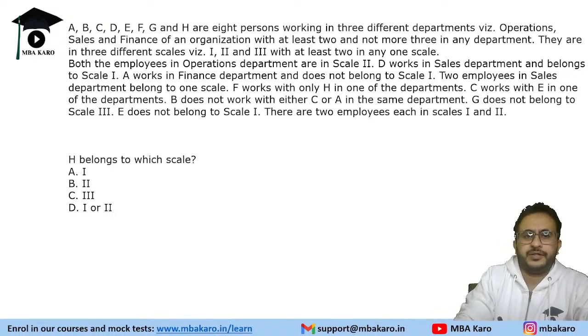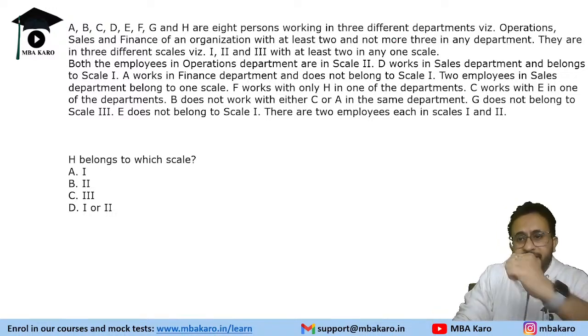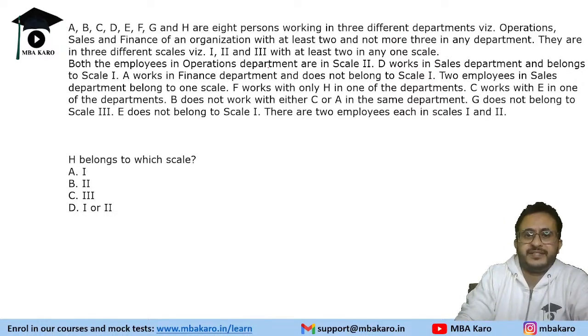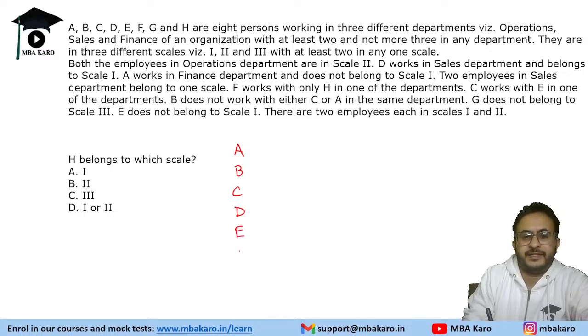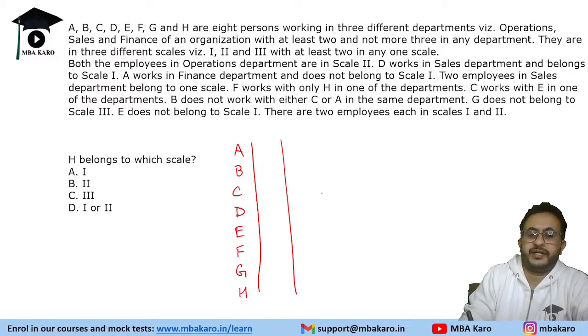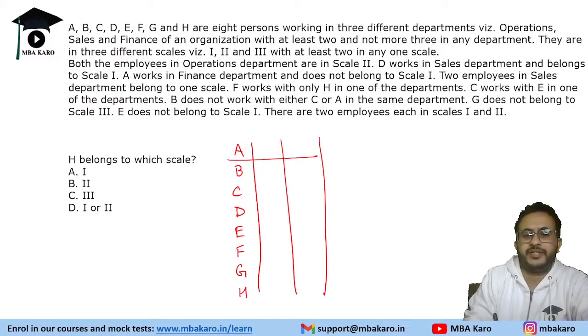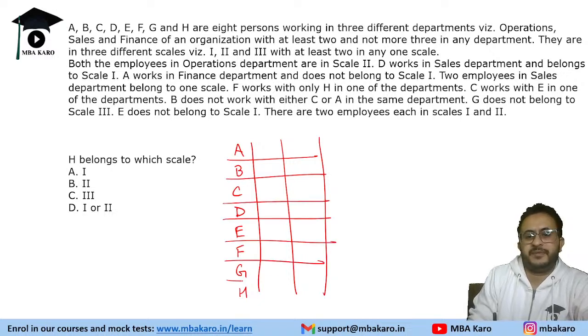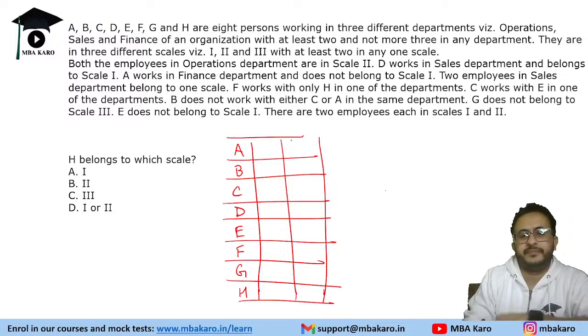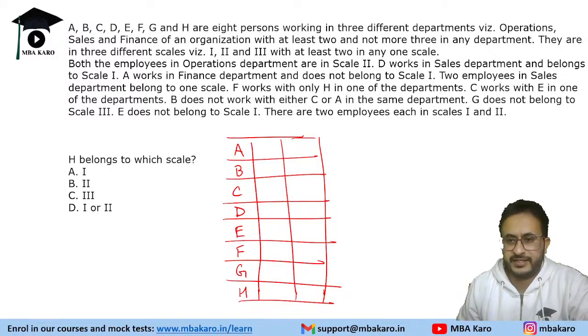All right, so let's see that there are 8 persons. They work in 3 different departments: operations, sales, and finance, and they have 3 different scales: first, second, and third, with at least 2 in any one scale. So we have 8 people: A, B, C, D, E, F, G, H. Now this gives you an understanding that if you get a question like this, if there are no multiple questions from that topic, so please avoid that question. If there are multiple questions, let us say 2 questions come from this, then you should do it. But at the first go, you should be avoiding such lengthy questions.